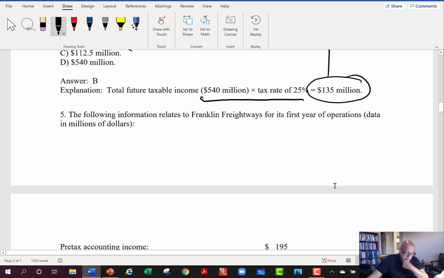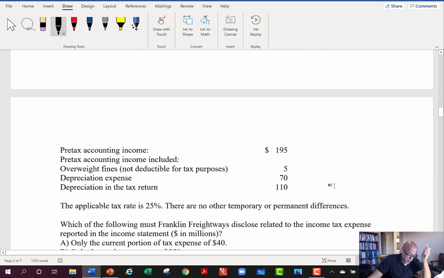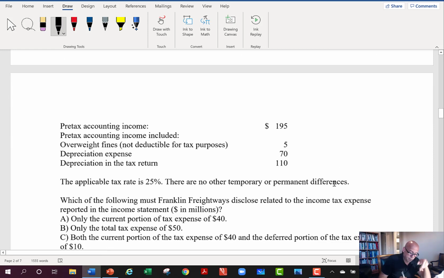Okay, good. Let's take a look at this next one now, number 5, that continues on the next page. And we have some information here. And we have applicable tax rate at 25%. And they want us to take a look at what is the deferred tax.